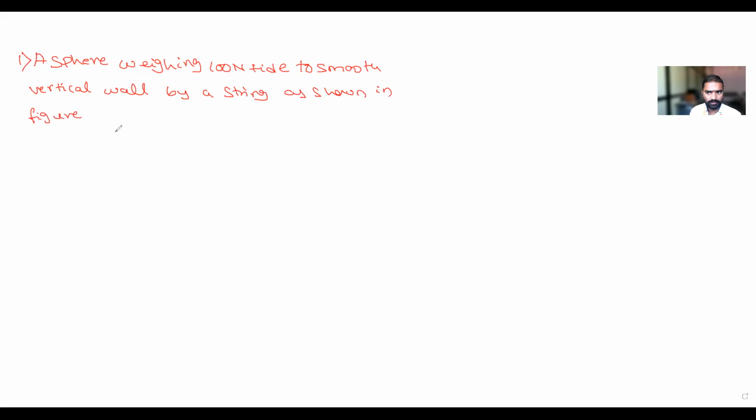Is it visible on the whiteboard? Yes, sir. A sphere weighing 100 Newton tied to a smooth vertical wall by a string as shown in figure.